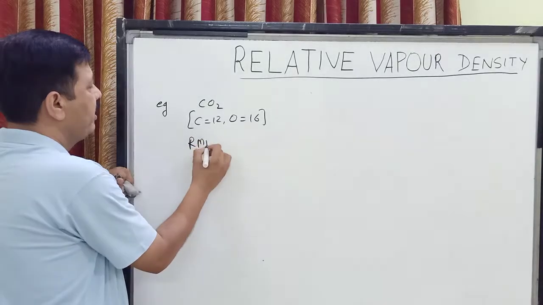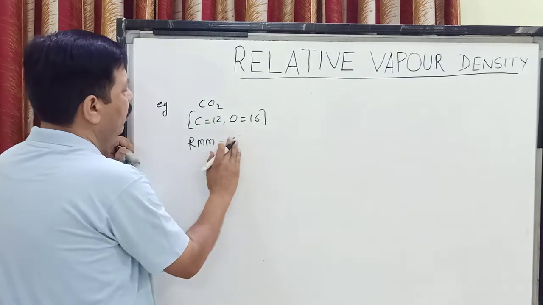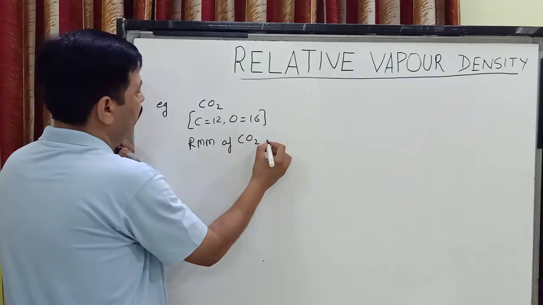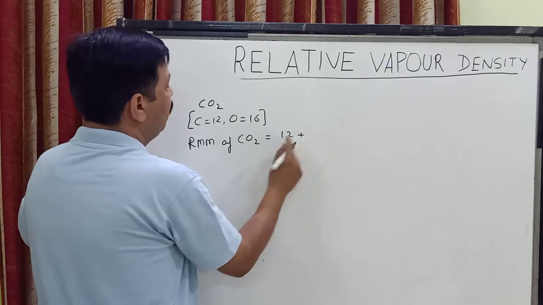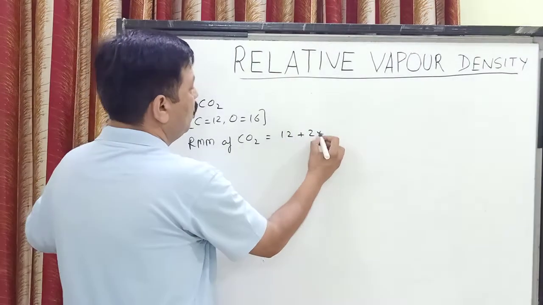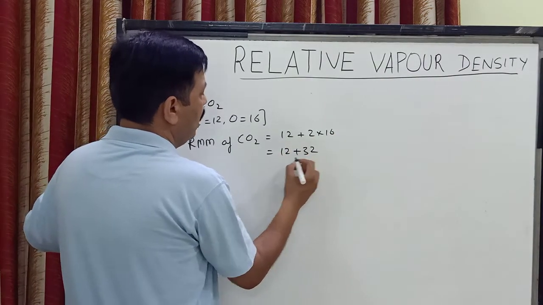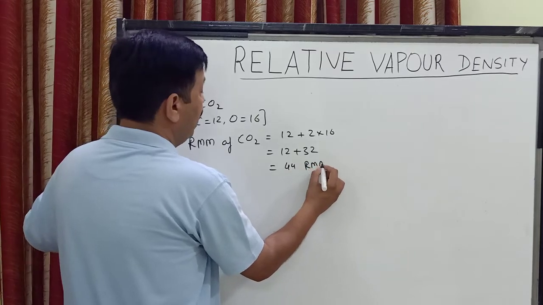I can find out the relative molecular mass of carbon dioxide. So it is equal to, children, C is 1, that is 12, and we have 2 atoms of oxygen, so 2 into 16, that makes 12 plus 32, and that makes 44, that is the relative molecular mass.